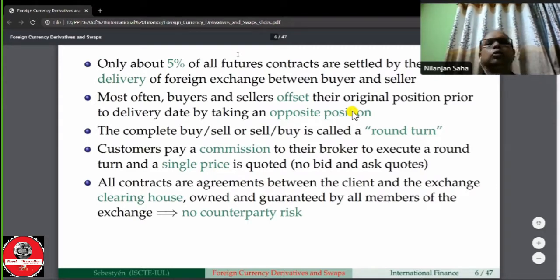Now, in the case of the commission, the customers pay commission to the broker to execute a round trip, and a single price is quoted. There is no bid and ask quote. Only the customer pays commission to their broker to execute a round trip. This is a complete buy and sell. It's called the round trip, and a single price is quoted.